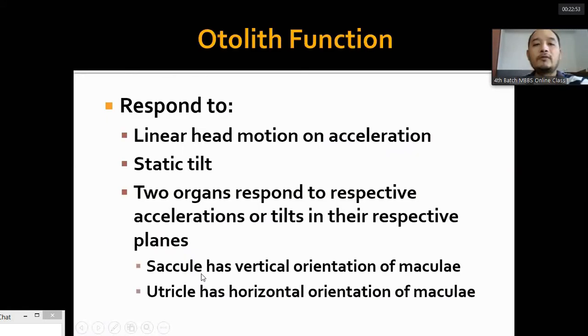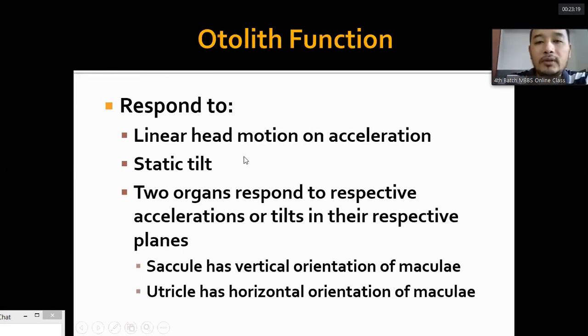Now, the function of the otolith. They respond to linear head motion on acceleration. Only on linear acceleration do they get activated, and also to the static tilt of the head, not the dynamic tilt. When the head is at rest but tilted at different angles, the position of the head is detected by the otolith functions.